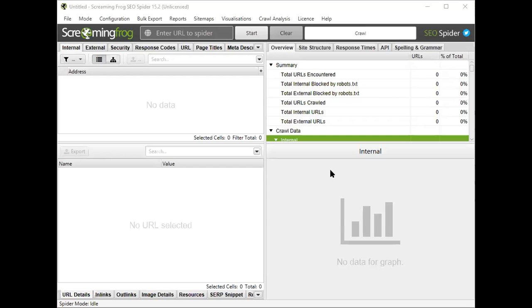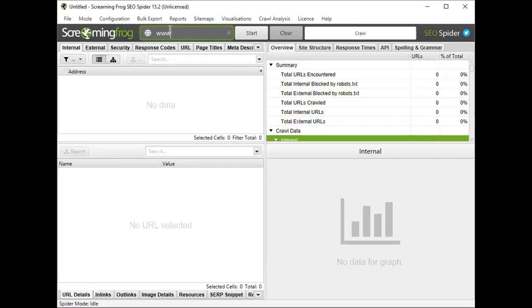Okay, I've got it. So I can share it with you. The tool name is Screaming Frog, as you can see. You have to enter your URL here.